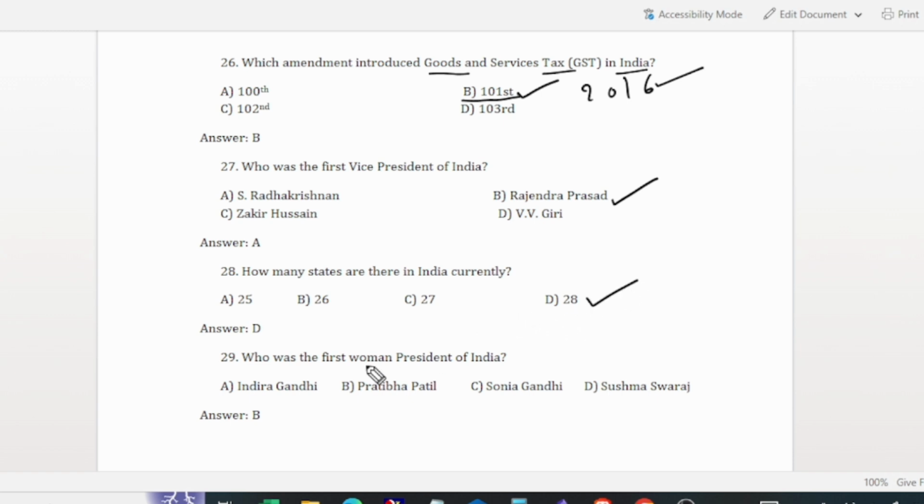And the next question is, who was the first woman President of India? The first woman President of India is Pratibha Patil, and the present President of India is Draupadi Murmu, and she is the second woman President of India. She is from a Santhal tribe, and I hope these questions are most important.